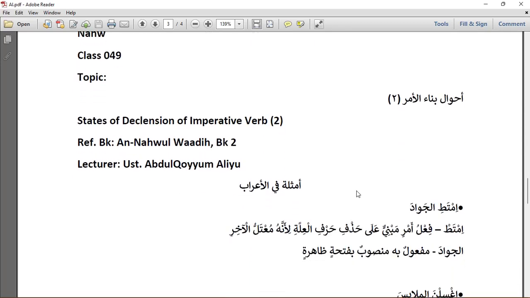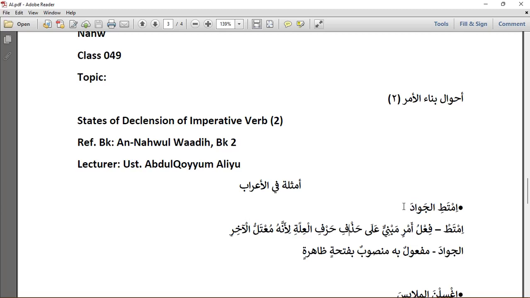So the first one here we have imtatil jawada. Imtatil jawada. This is from imtato yamtati. So we say fi'lu amrin mabniyu ala hasfi arfil illa li'annahu mu'talul akhir. Then the next word we say maf'ulun bihi mansubun bi fathatin zahira, because it's taking fatha in the sentence. It is what was worked upon.